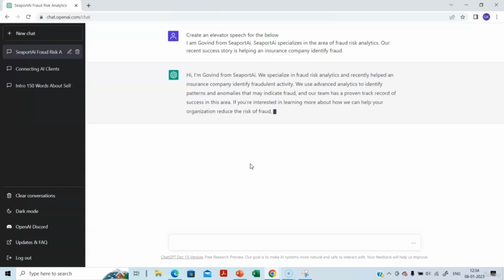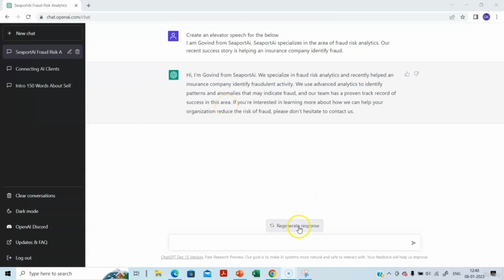Okay, it's now complete. It introduces the specialization. It indicates what we recently helped with. It talks about advanced analytics to identify anomalies. Anomalies is an important aspect of fraud detection. And our team has a proven track record. Remember, this was not there earlier, right? Track record of success in the area. If you are interested, we can help your organization reduce the risk of fraud. So this is better compared to the earlier version.